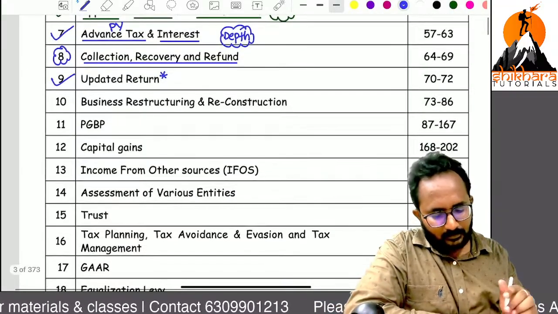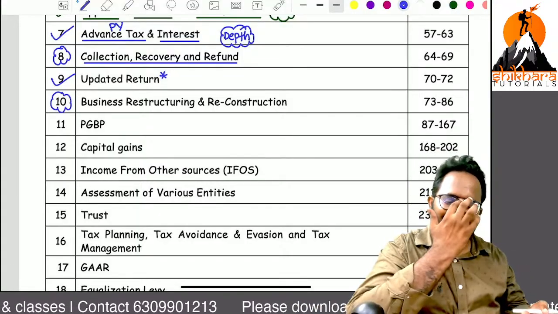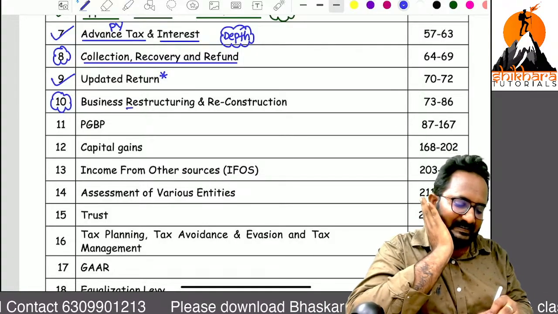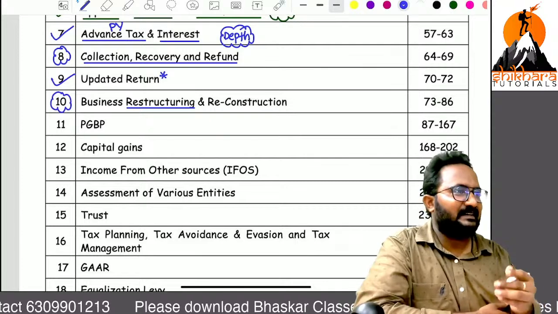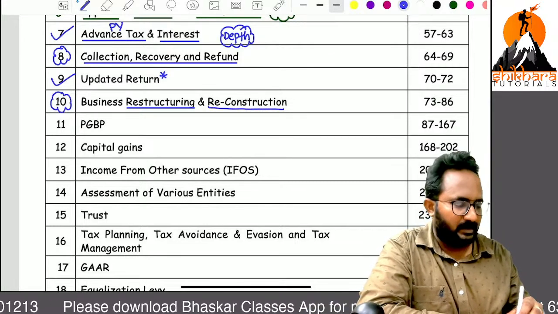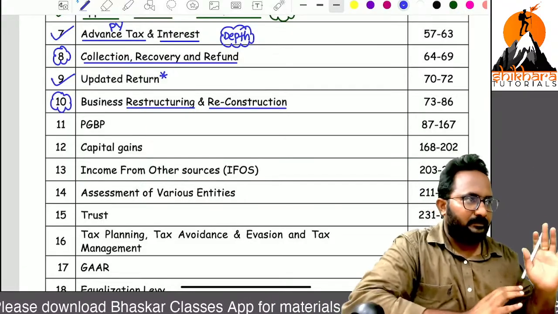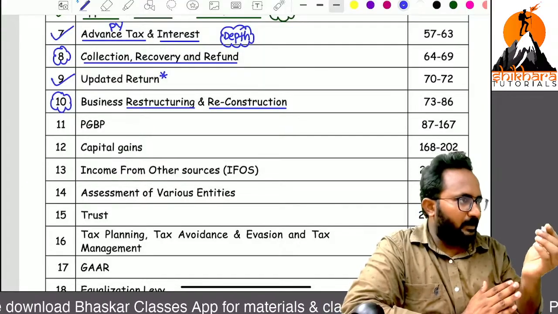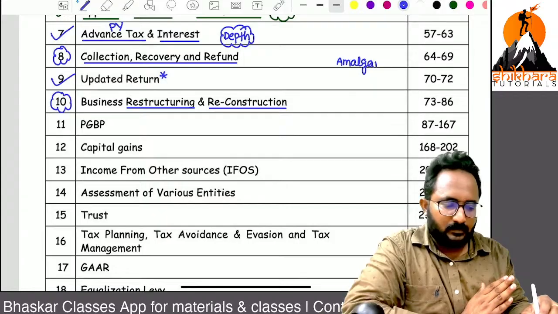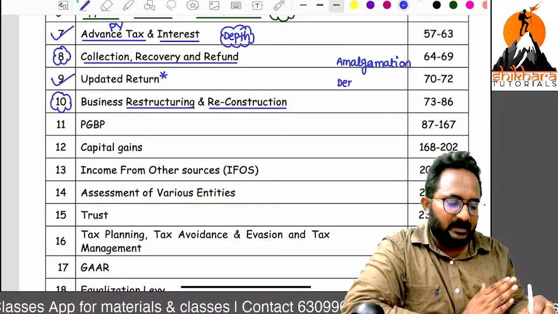Now, 10th chapter, business restructuring and reconstruction. What do you mean by restructuring? Changing something. Reconstruction also means changing. I will tell you. This is your capital gain chapter. For example, if any amalgamation happens, or any demerger, I think you know demerger.